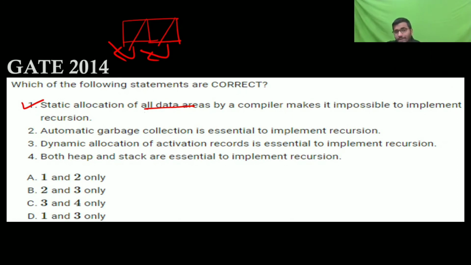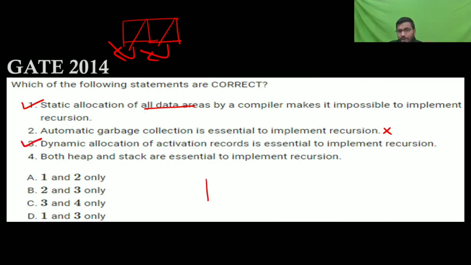But if we make all the data area static, then you will not be able to make a recursive call, because the automatic handling will not happen by the compiler, making it impossible to implement. And this is not related to automatic garbage collection, even. Then dynamic allocation of activation record is essential to implement recursion,